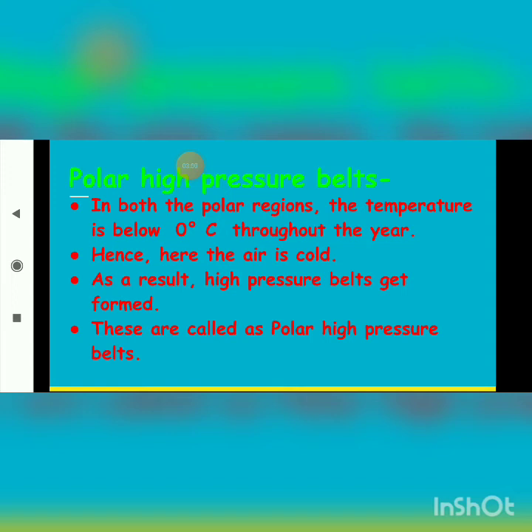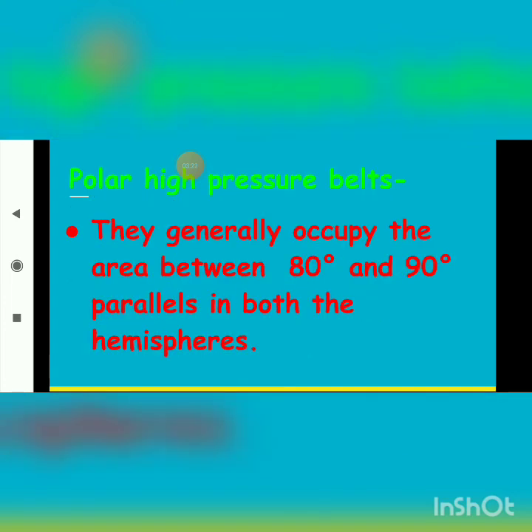Air is very cold. As a result, high pressure belts get formed. These are called polar high pressure belts.